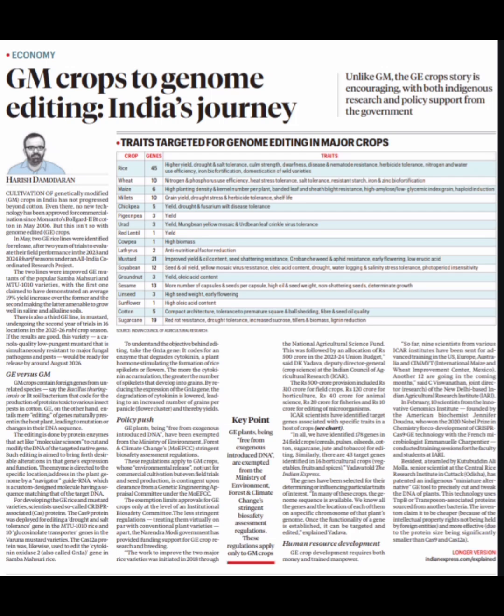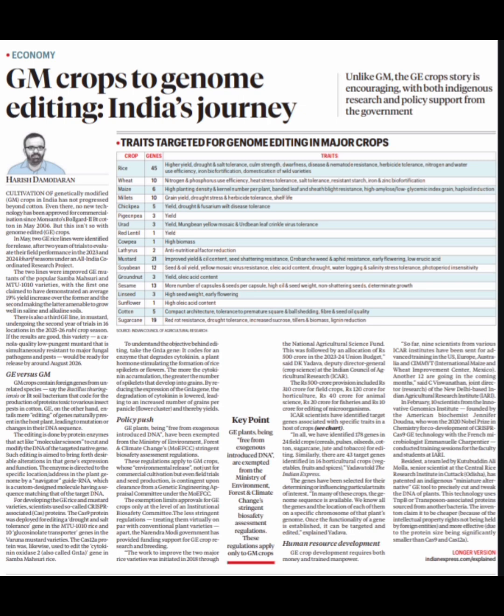In May, two genome edited rice lines were identified for research, and it improved genetically edited mutants. Number one, Samba Mahsuri, and it led to a 10% yield increase. Number two, MTU 1010, and it can grow in saline and alkaline soil. Now if we talk about the third genome edited line in mustard, it's canola quality low pungent mustard, and it is resistant to fungal pathogen and pest, and it will be released in August 2006.